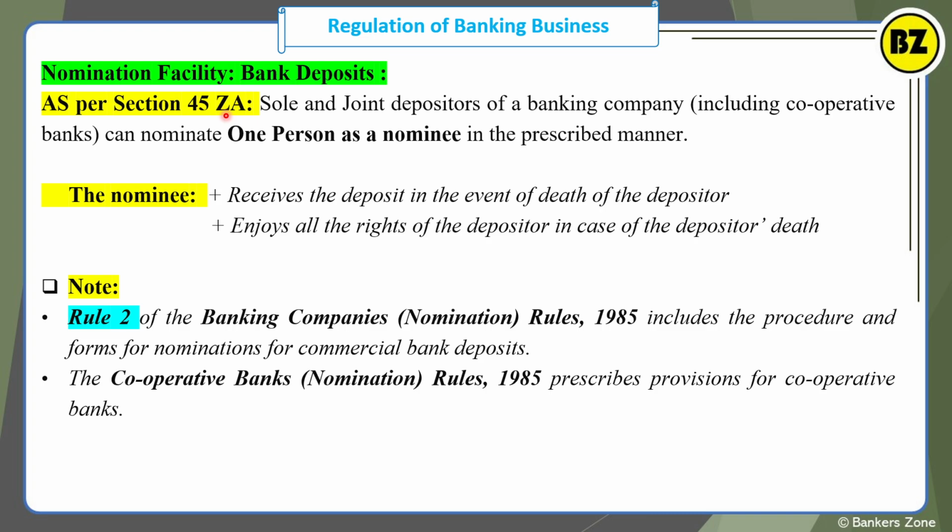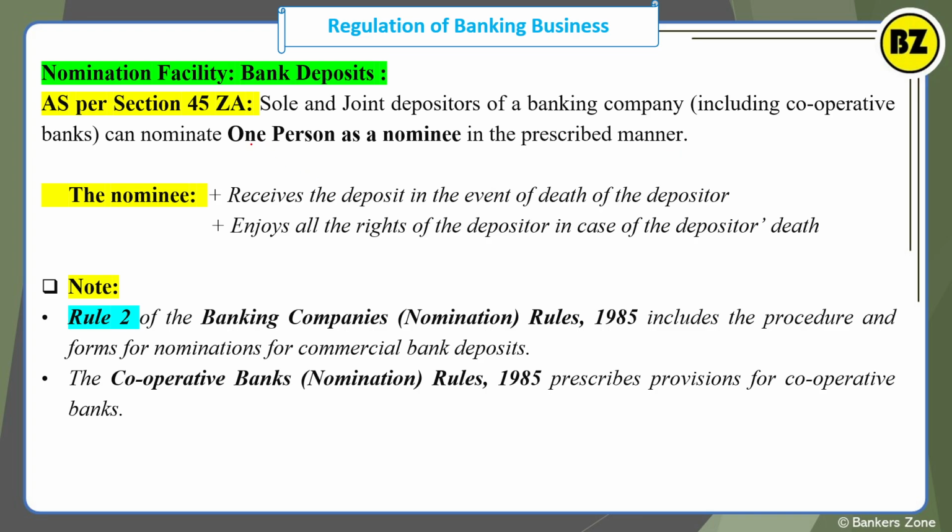You can check it. So basically what I have to say is, nomination is a facility which we are exercising daily, right? So as per section 45ZA, the sole and the joint depositor of the banking company, including even the cooperative bank, can nominate one person as a nominee in the prescribed manner, okay? So basically, see, in a savings account when we fill the form, section 45ZA is written, nomination as per section 45ZA, right?